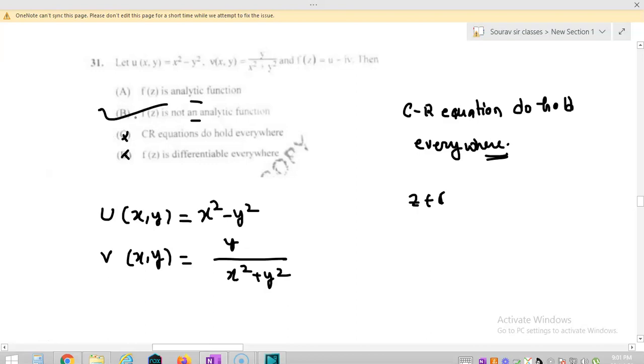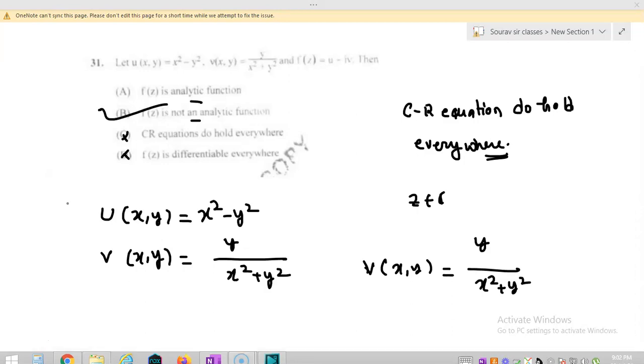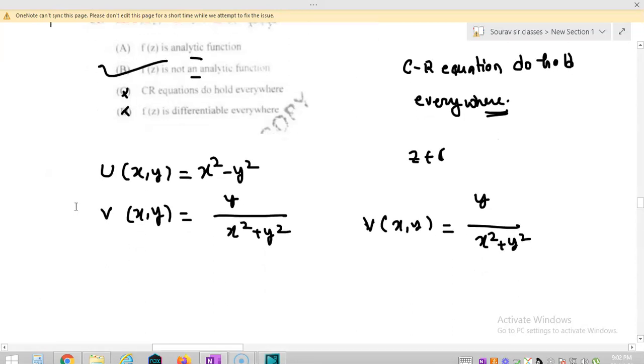Now let us justify why f is not analytic. First of all, observe v(x,y) is equal to y by x square plus y square, right? This is our v. Now I am claiming that f is not analytic.